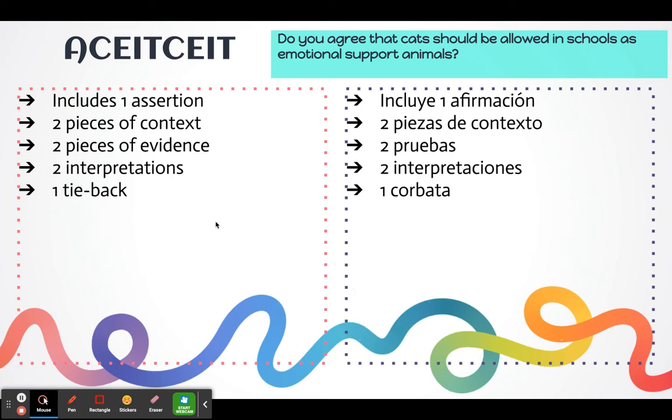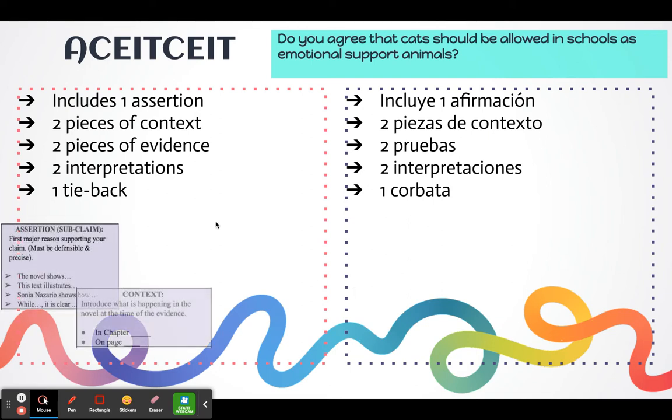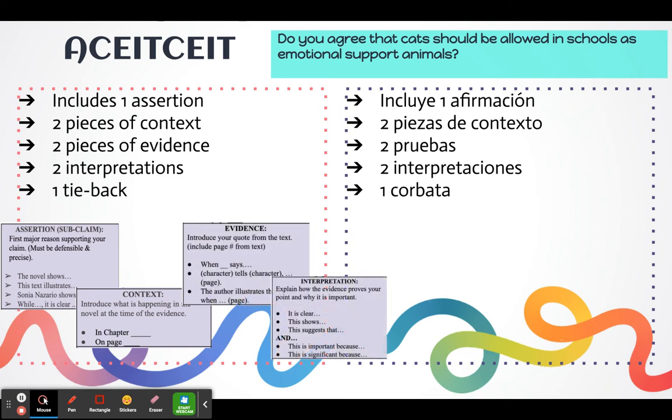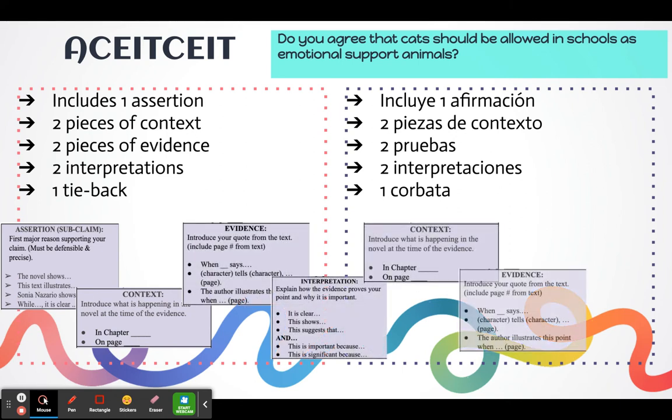This will include one assertion, two pieces of context, two pieces of evidence, two interpretations, and one tieback. So it looks like this: assertion, context, evidence, interpretation, context, evidence, and tieback. That's an ACEIT see it paragraph.